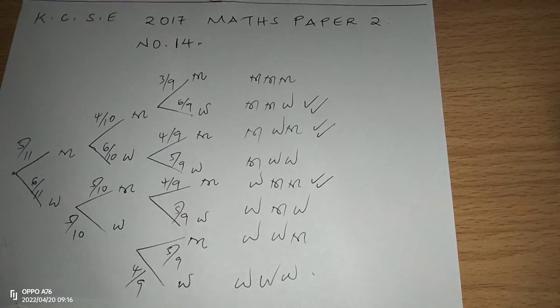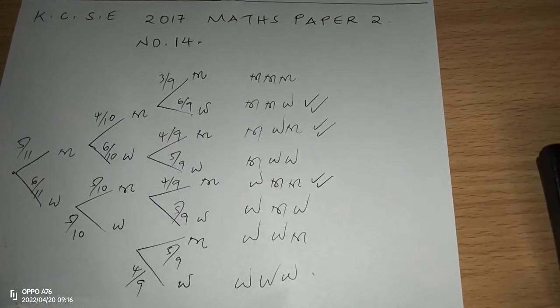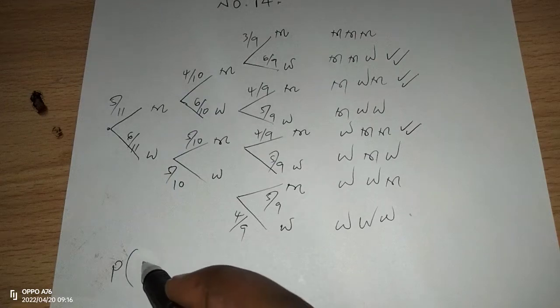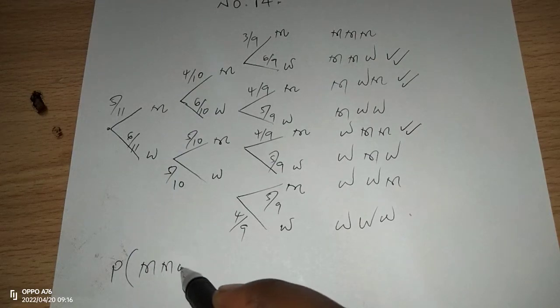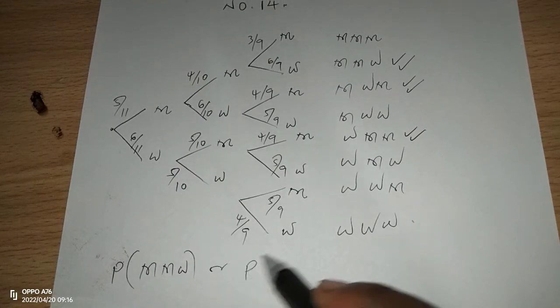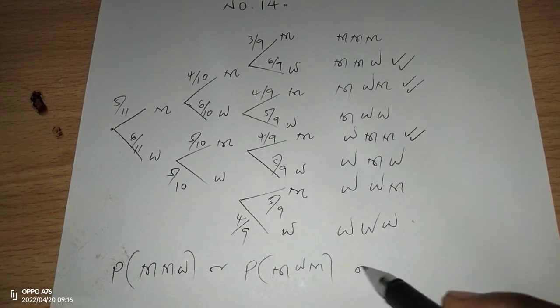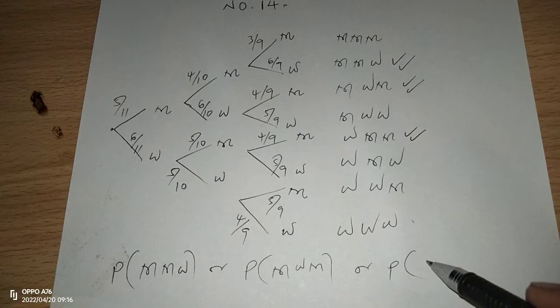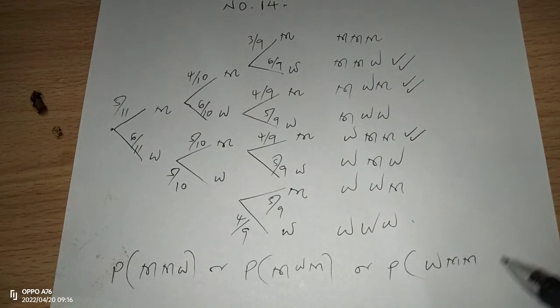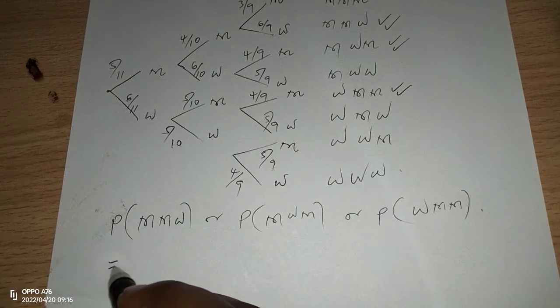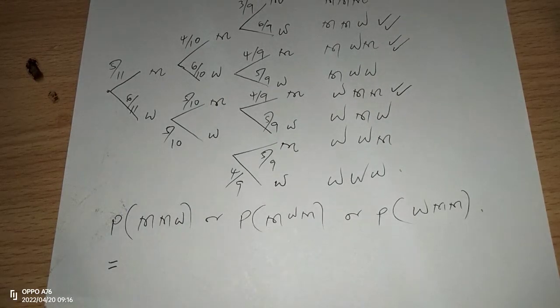Therefore, we have 3 cases where men are more than women. So it will be the probability of man, man, woman, or man, woman, man, or a woman followed by 2 men. These are the cases where there are more men than women.